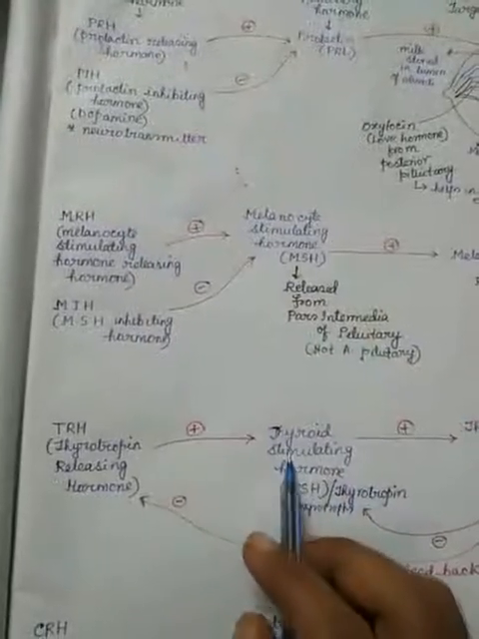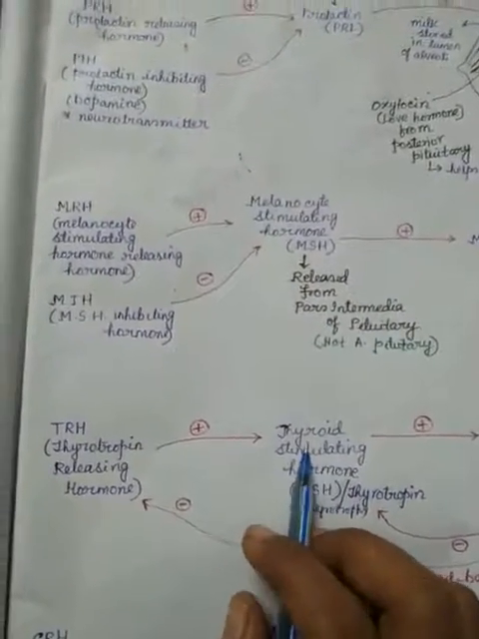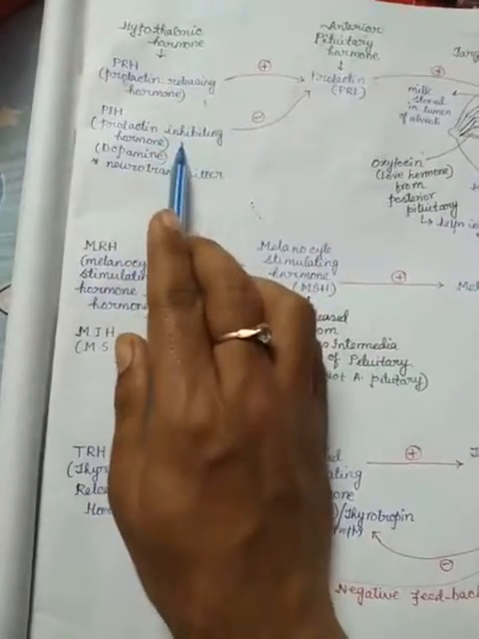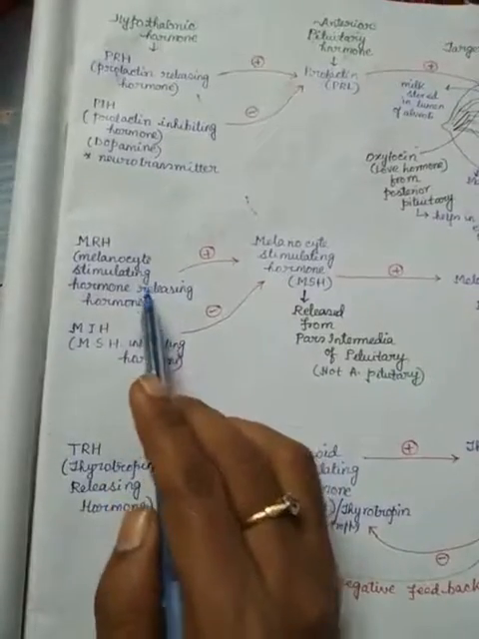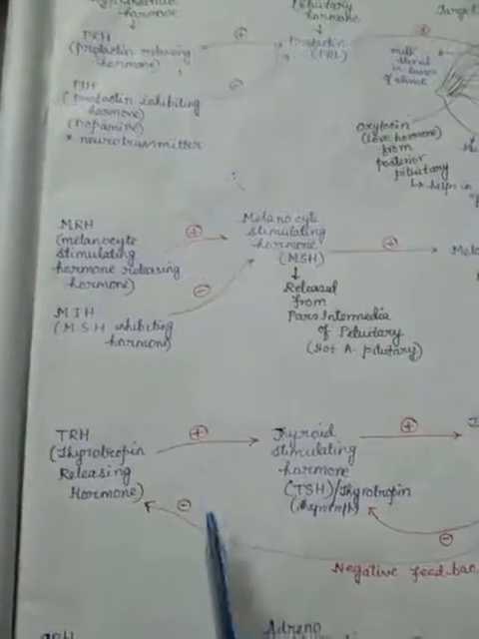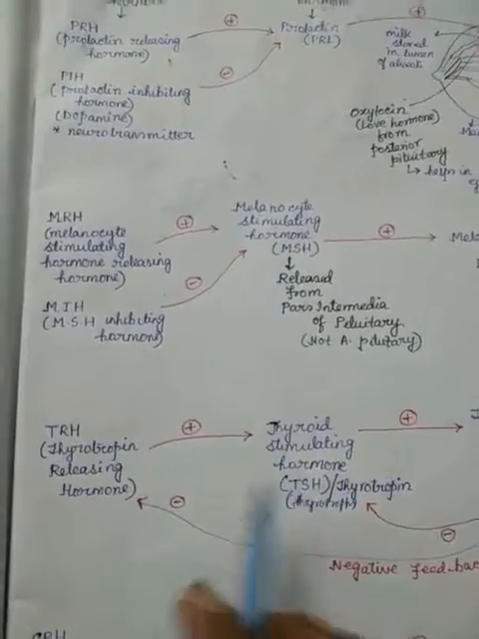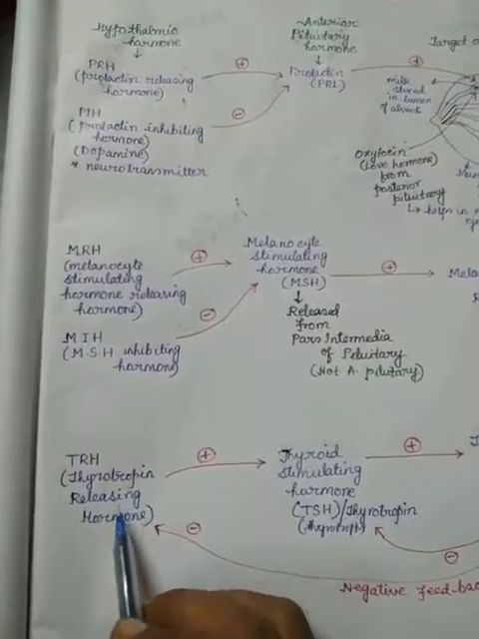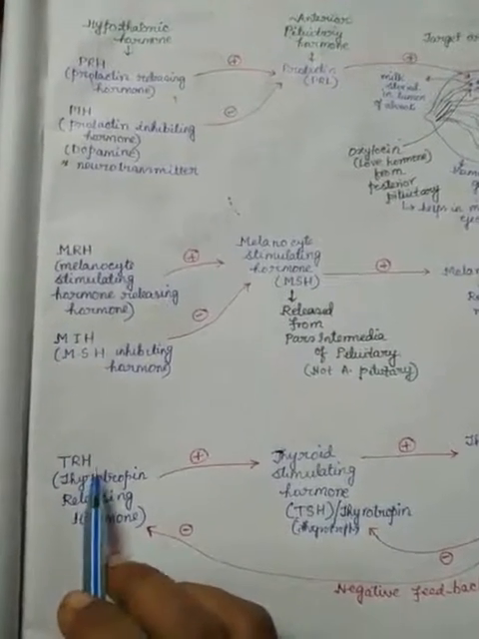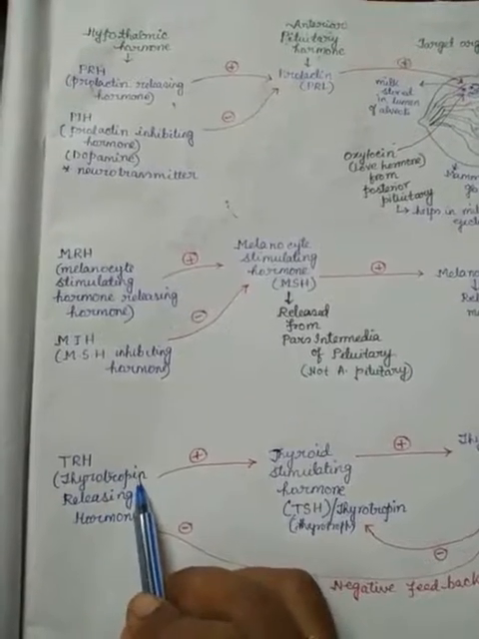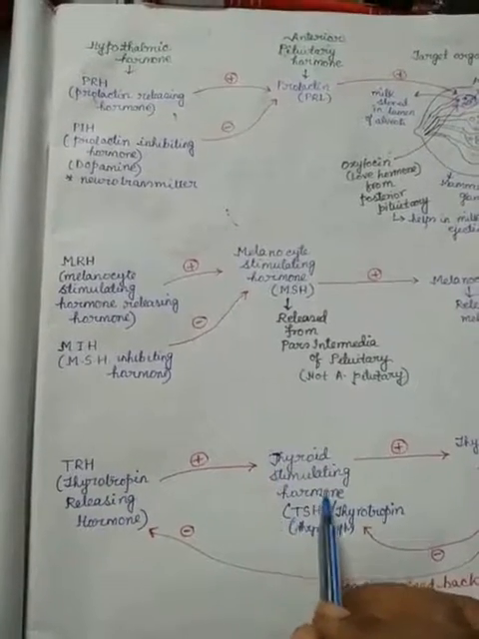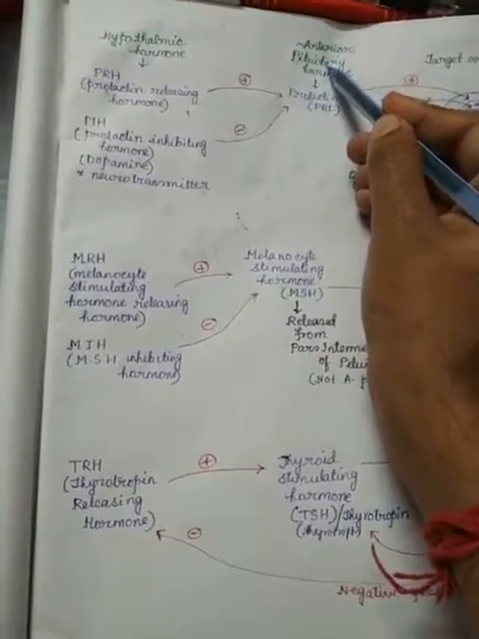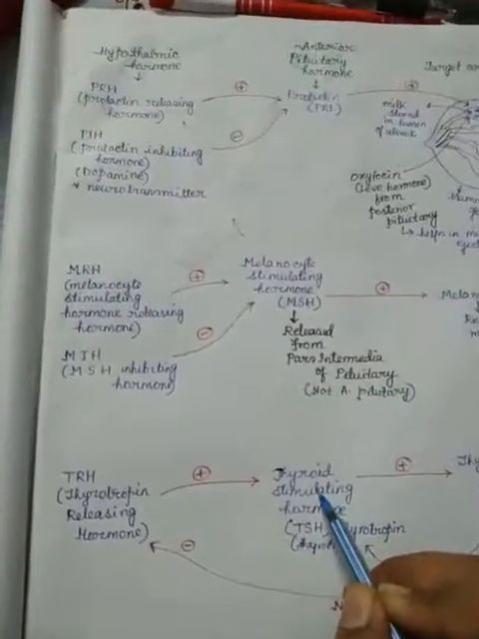Again, this thyroid stimulating hormone is regulated by TRH hormone. But see, in the previous cases, one is the releasing hormone and one is the inhibiting hormone. But in the case of thyroid stimulating hormone, there is only one hormone secreted from the hypothalamus, and that is the thyrotropin releasing hormone, or TRH hormone. That means it helps in the secretion of thyroid stimulating hormone. That means this hormone stimulates the anterior pituitary to secrete TSH hormone.